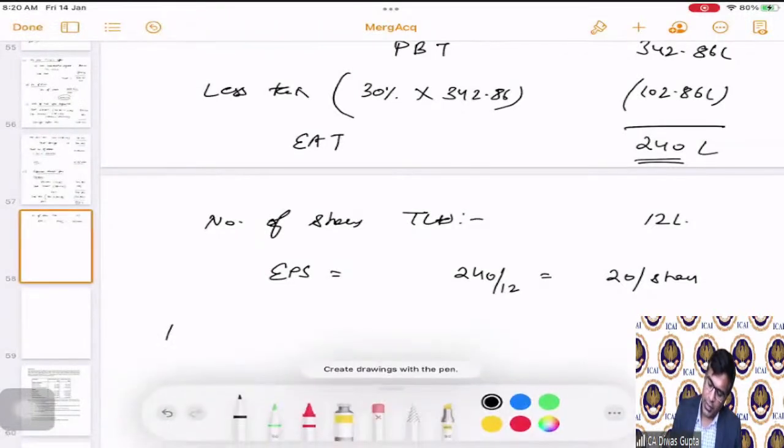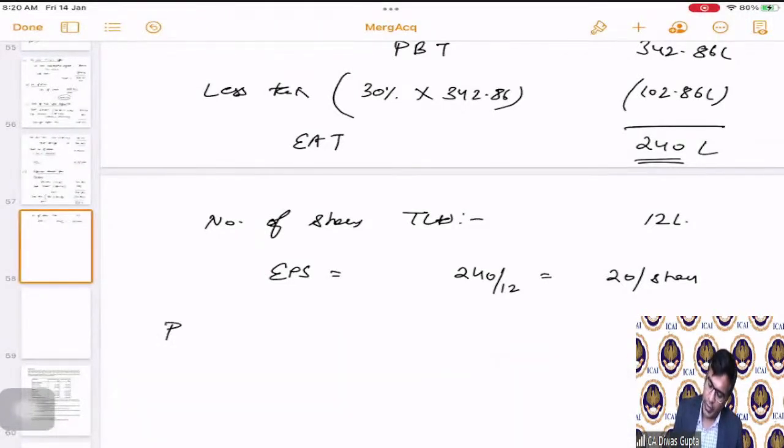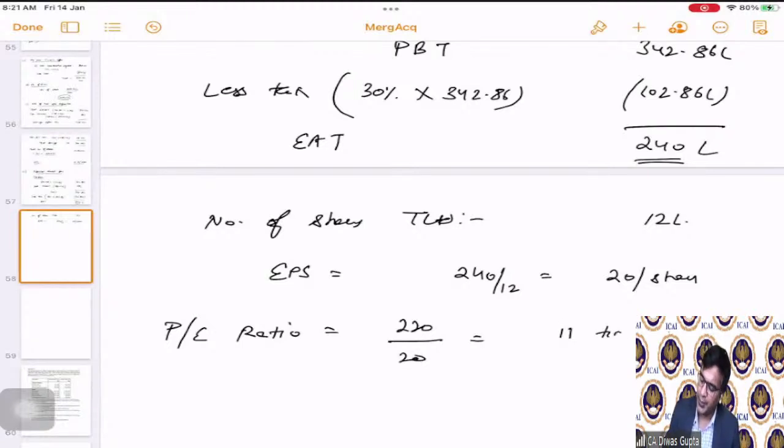Now, the PE ratio, because our objective was to calculate the existing PE ratio, correct? So the market price is 220 divided by 20, hence the PE ratio is 11 times.